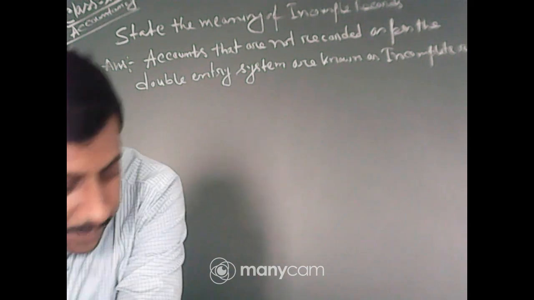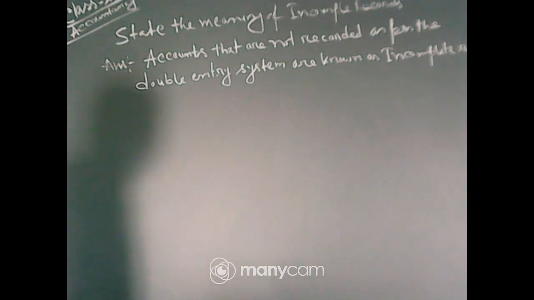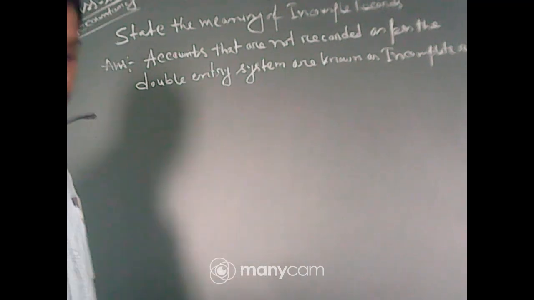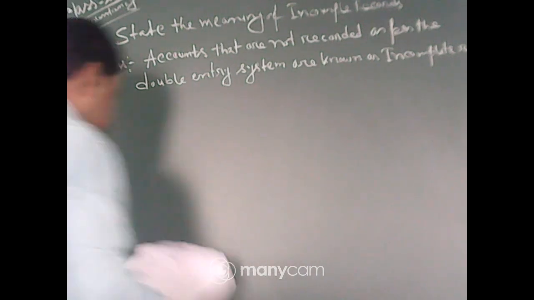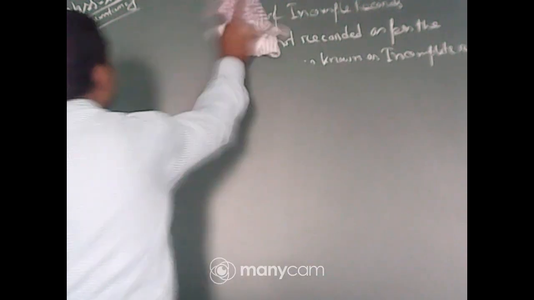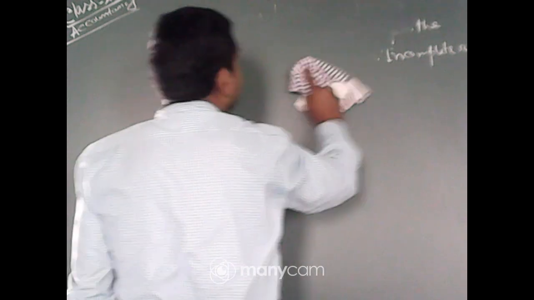Probably you can see. Now next is a very important question, that is the difference between statement of affairs and balance sheet. In incomplete records, we use statement of affairs instead of balance sheet. Statement of affairs I already discussed, it is the resemblance of a balance sheet, not a balance sheet.